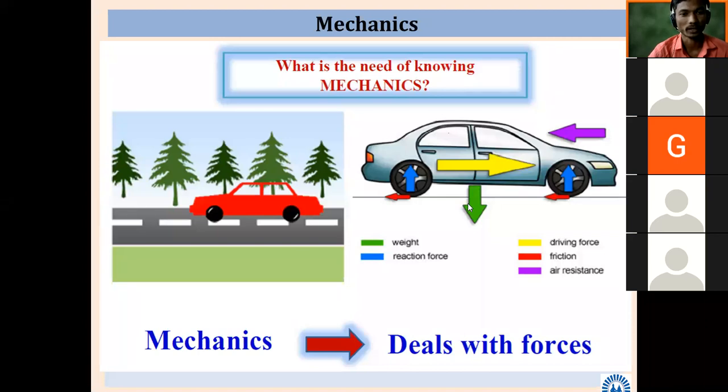Even weight, even friction of tires, etc. What is the conclusion of this picture? Anything in the world, if you consider any object, it deals with forces. So our subject deals with forces. Yesterday I told you, without force our subject will not come into the picture. So mechanics deals with forces.